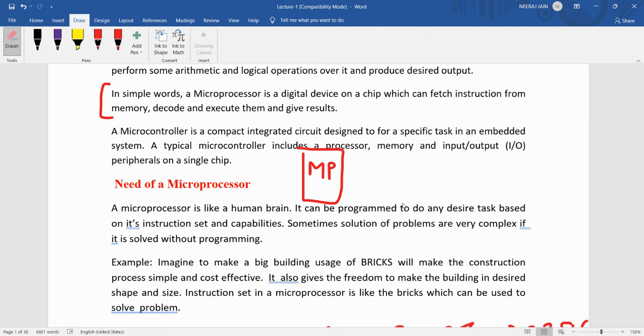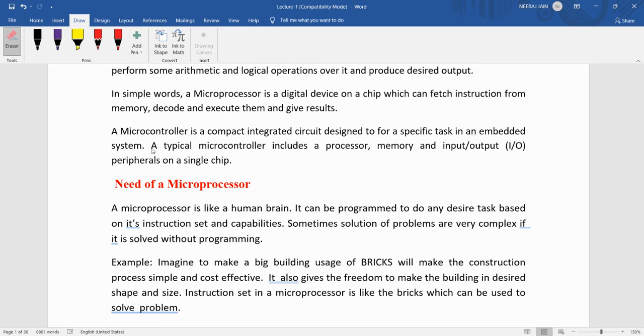Now, the question is, what is a microcontroller? What is the basic difference between a microprocessor and a microcontroller? Microprocessor is used to control large devices, while the microcontroller is used to control a specific task, like the alarm of a washing machine or different types of toys.